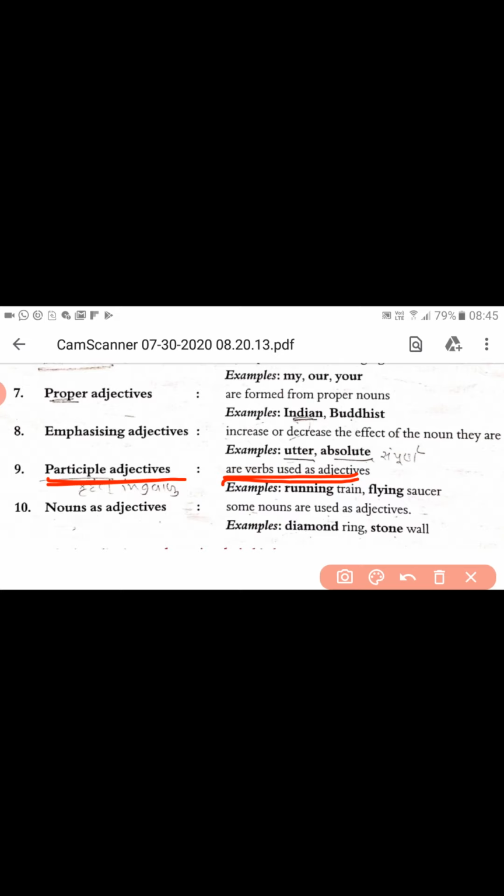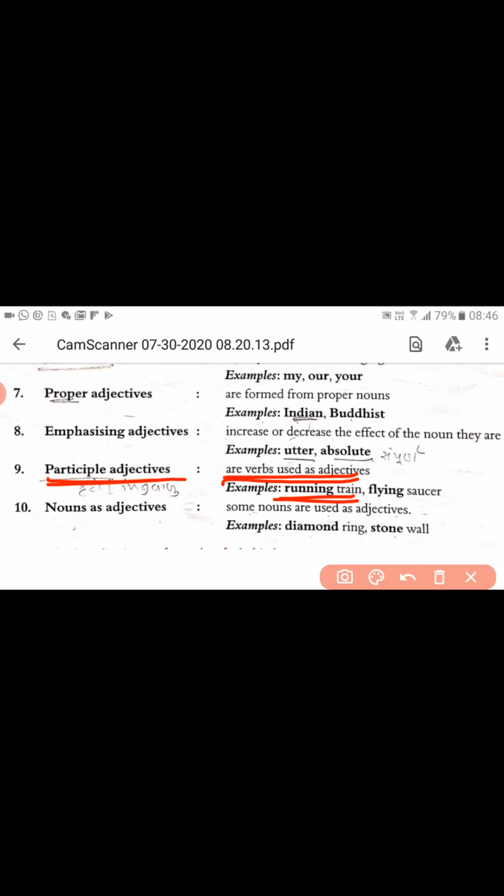For example, running rain. Here the verb is to run, but how do we feel this rain? As a running rain. So here the verb is run, and it says a particular quality of that rain, a running rain. So here running rain becomes a participle adjective.